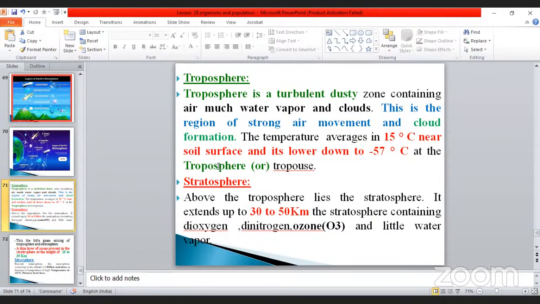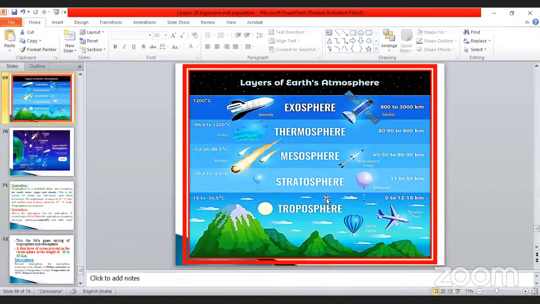That is called the troposphere. See this area? This is the cloud formation, isn't it? The troposphere area is the cloud formation. In this area only, flights also travel, isn't it? So this is very, very important.